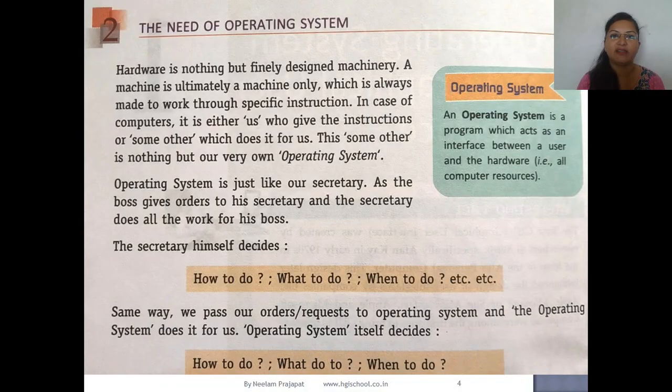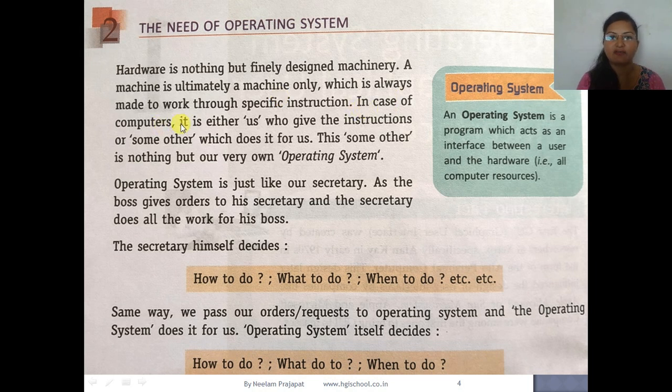Now the need for an operating system. Hardware is finely designed machinery, but a machine is ultimately a machine only, and it will not work by itself. We will have to make it work. We give instructions to the operating system, and the operating system gives instructions to the hardware devices.